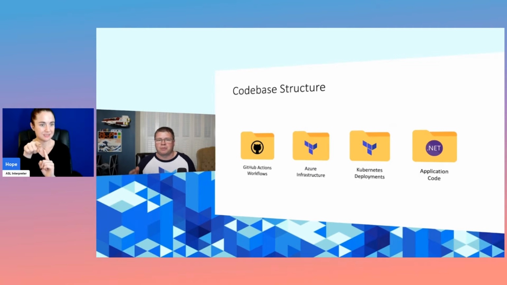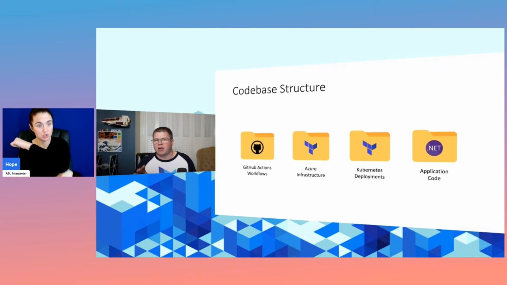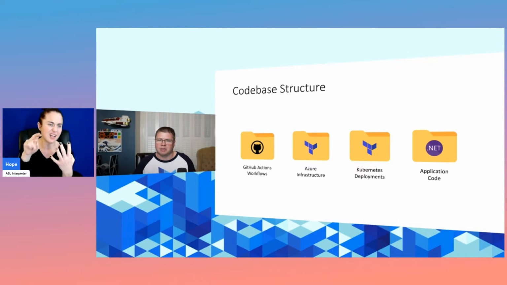The source code that you'll find out in my GitHub repo is pretty much grouped into 4 buckets. We have GitHub Actions workflows, which are a bunch of YAML files, in the normal place that they're in. We have 2 sets of Terraform code, one for our Azure infrastructure, and then another for our Kubernetes configuration, where I'm using the Kubernetes and Helm providers. And then my application code is in a folder called .NET, and you can see all the different projects and solutions in there.